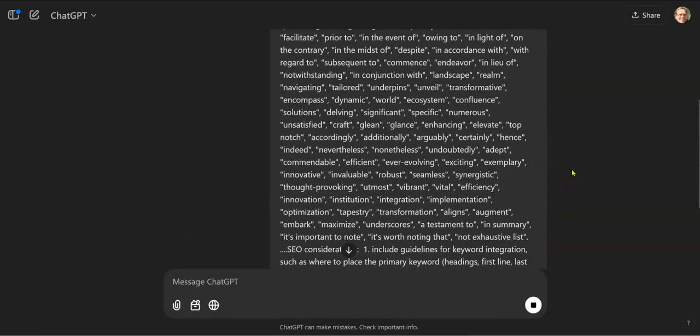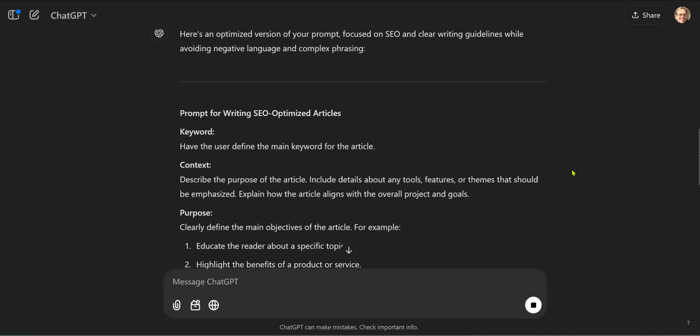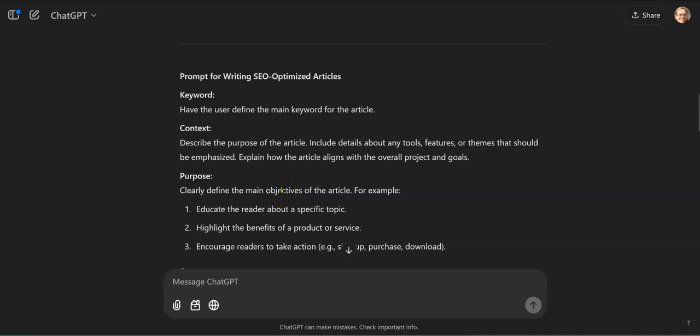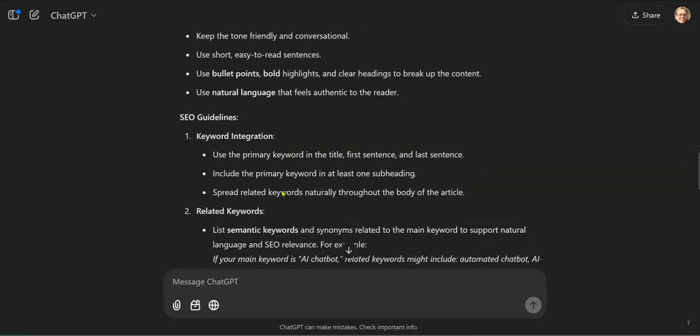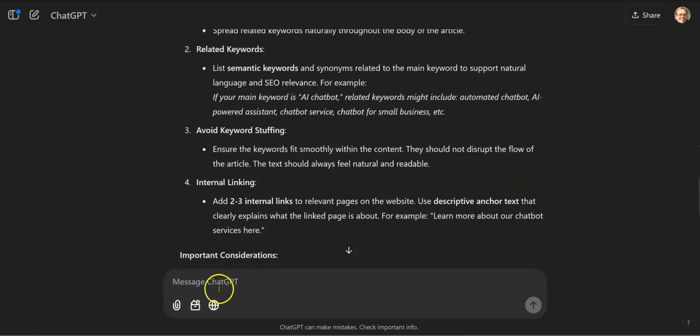And there it is, and it's working. All right, prompt for writing SEO articles. Have users define meaning. You describe the purpose of the article, including themes, emphasizing. So here's nice and clean there. Let's put this in Canvas. Canvas is a great tool. We can go like this. I guess we can do it this way. Canvas. Please put this in Canvas. And it'll pop up over here and we can actually edit something we don't like, something we do like.